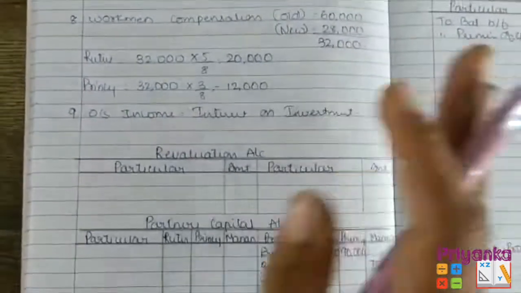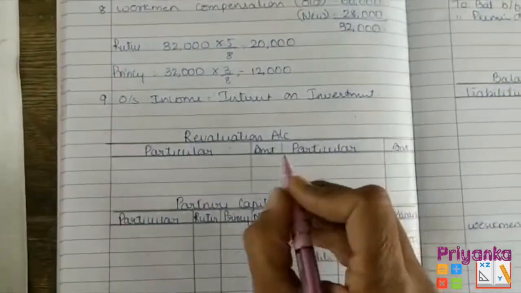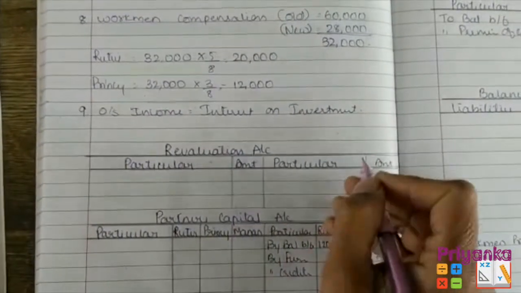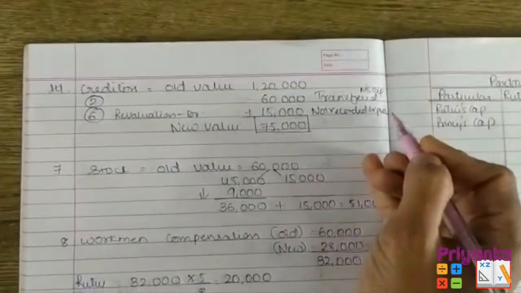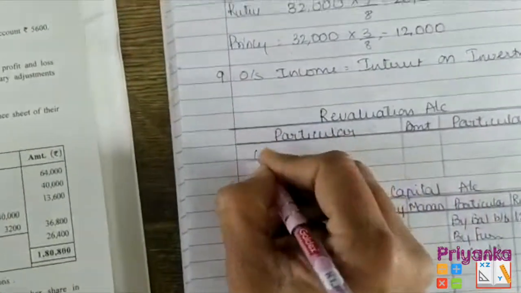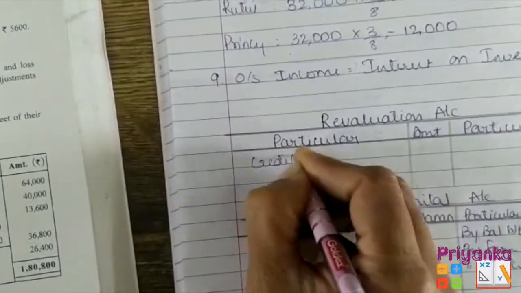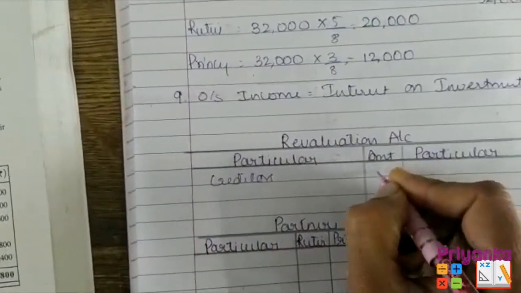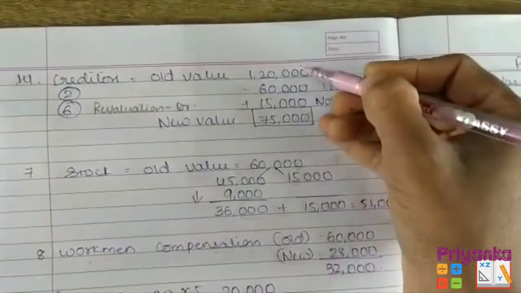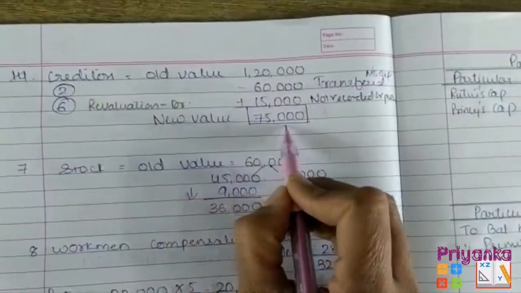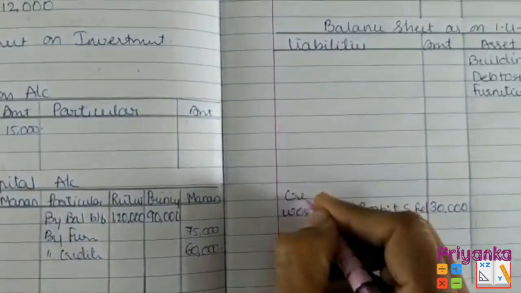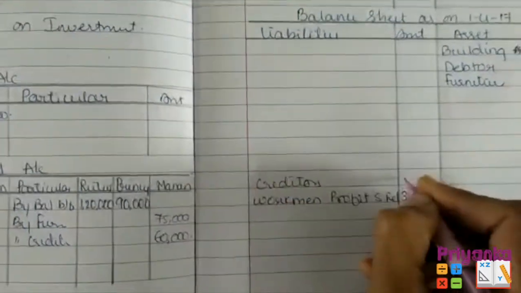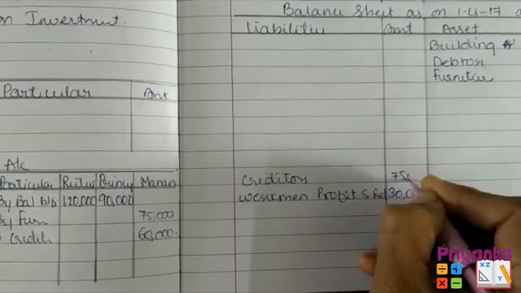In the questions we solved before, the creditors always came to the credit side when it is written as payable. Now it is not recorded credit purchase, so this time we'll move the creditors to the revaluation debit side with the amount 15,000, and after the calculation the value of the creditor will become 75,000. So here I am writing the new value of creditor into the new balance sheet with the 75,000.